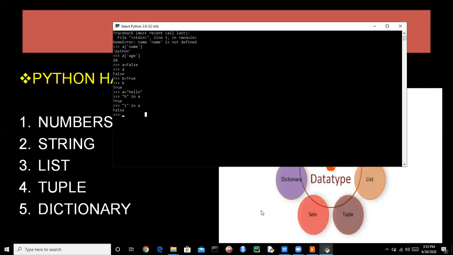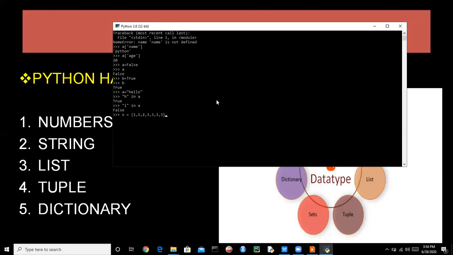Now let's see about sets. A set is defined using curly brackets. A set is unordered and unindexed. So we can just write 1 5 2 3, anything. But if we write 3 3 3 3 3, sets don't repeat, sets don't have duplicate values.